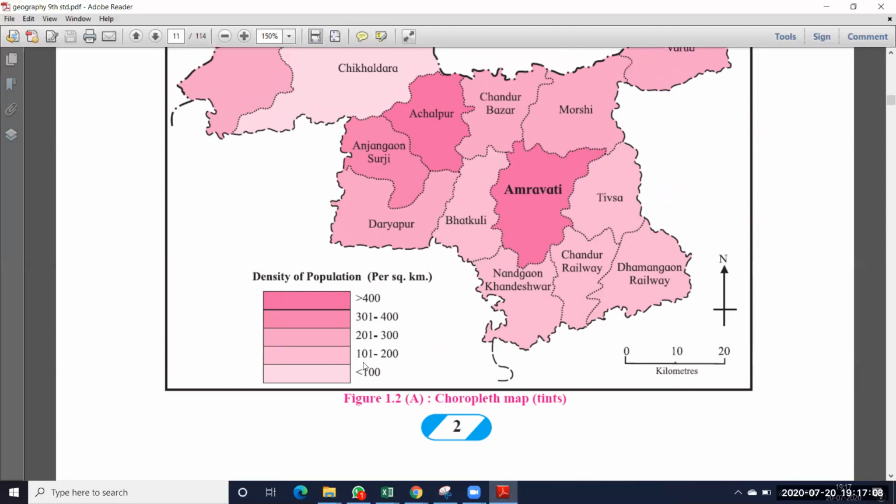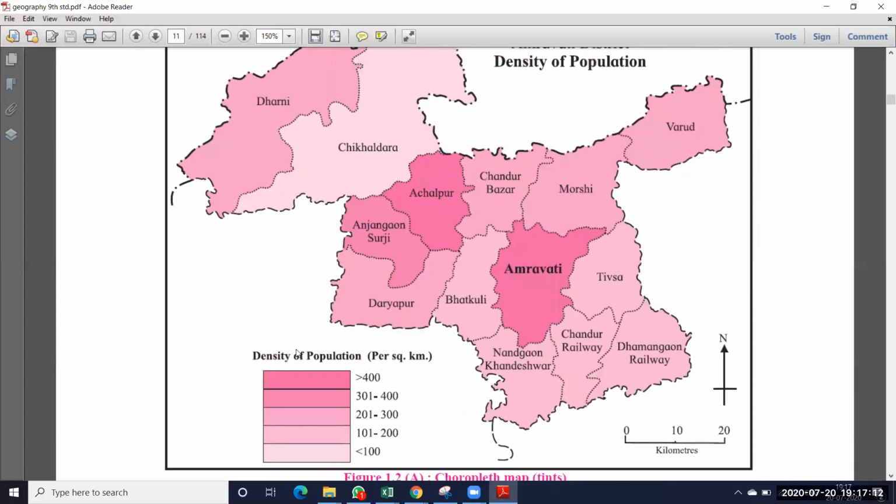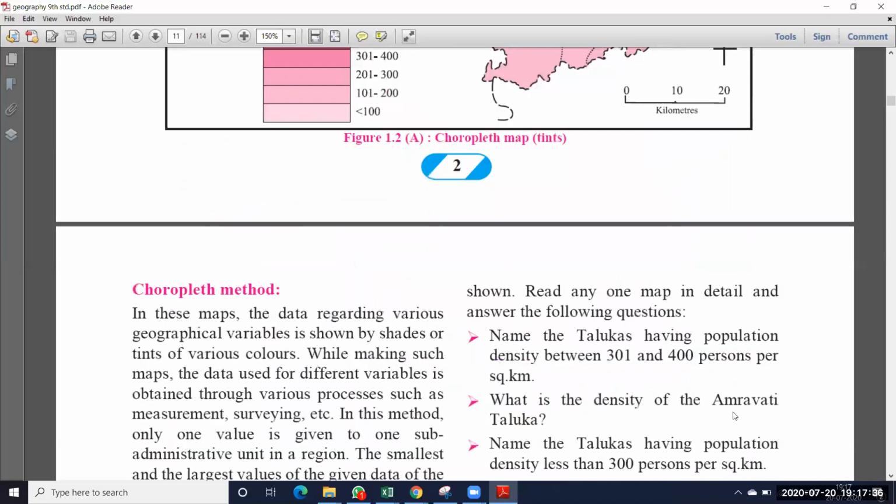Which areas match these colors? The first, very light color is Chikaldara, and next are Tivasa, Chandur Railway, Nandgaon Khandeshwar, Batkuli. These areas match these three colors, so all these areas belong to less than 300 population.